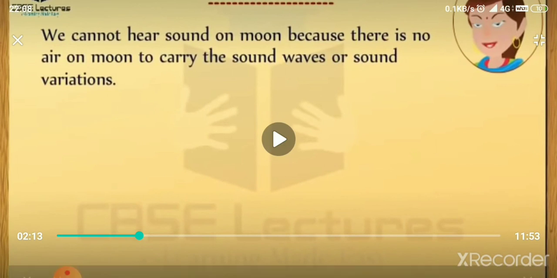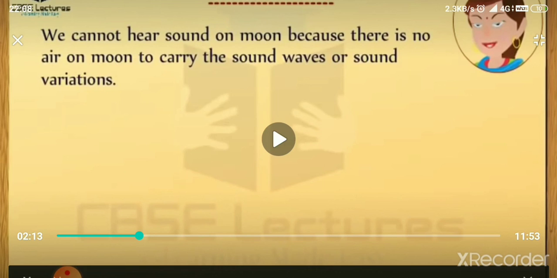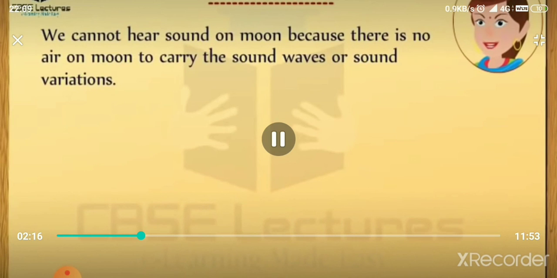So, as I have discussed earlier, why can we not hear sound on the moon? Because there is no air on the moon to carry the sound waves or sound vibrations. It can only propagate in solid, liquid and gas. Okay.